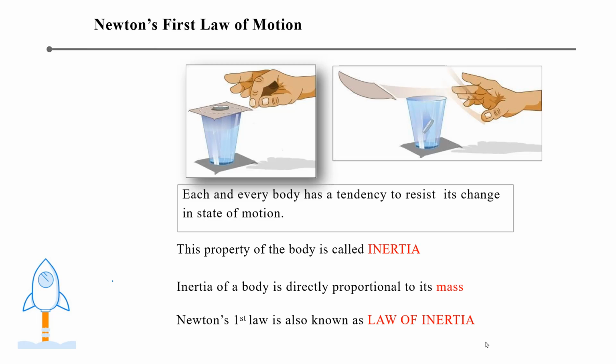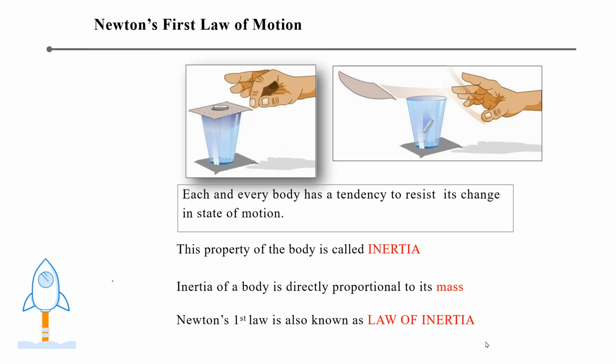Whenever you are removing the paper, the coin does not go out with the paper. It just remains in the state of rest. So that's why it just falls down into the glass. So there is a concept that each and every object has a tendency to resist the change of its state, or motion.